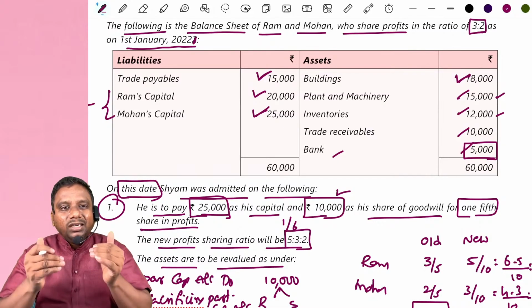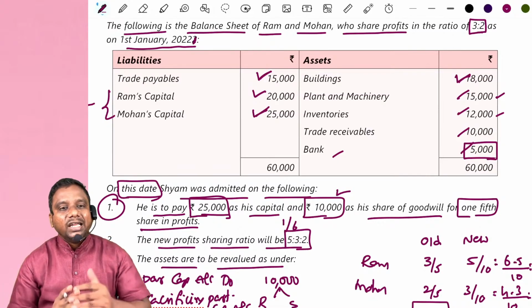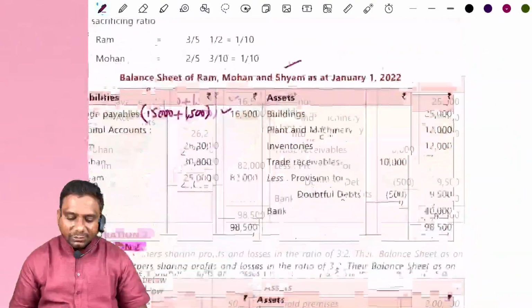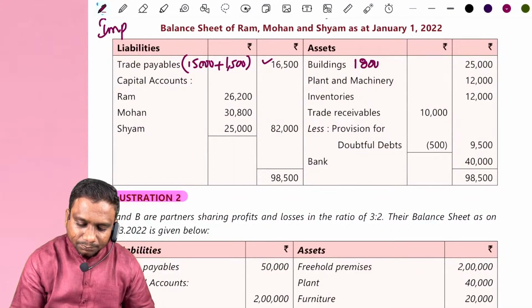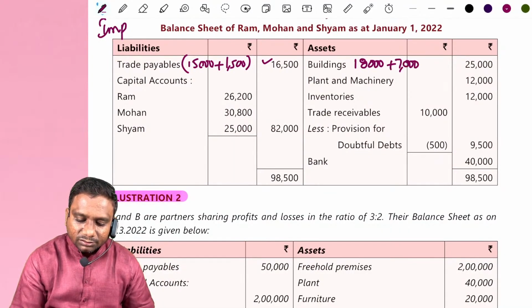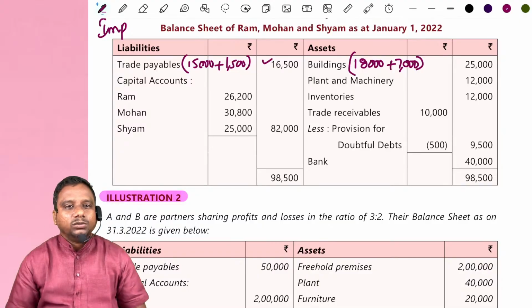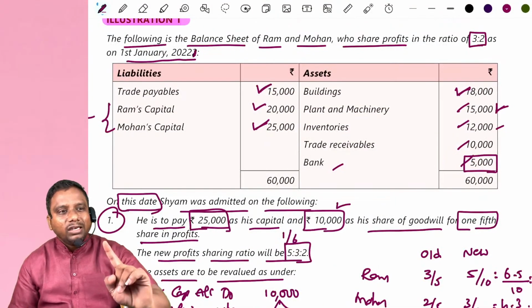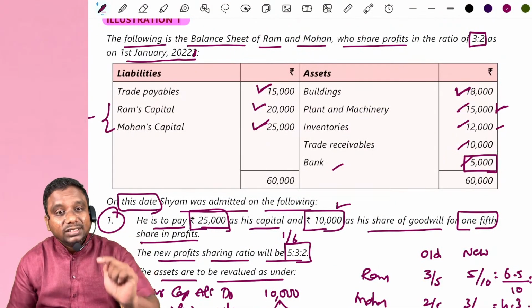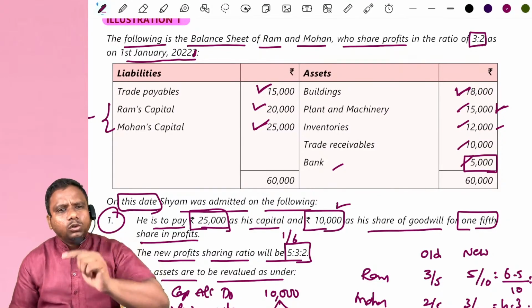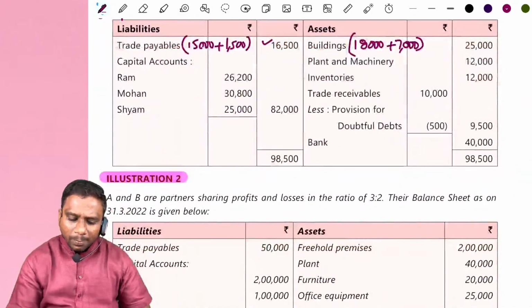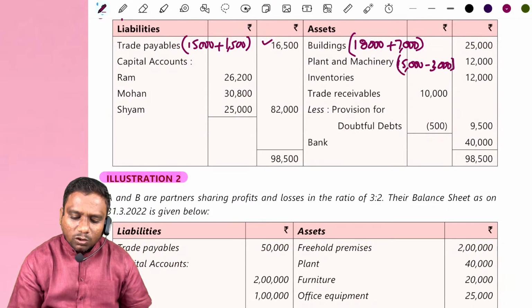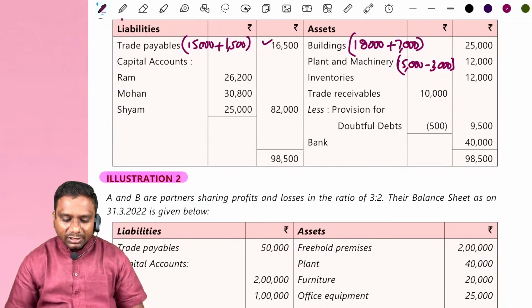Now come to building. Is the building value changed? Yes, sir. How much? 18,000 plus increase by 7,000, sir. Write down the same in the new balance sheet. 18,000 plus 7,000, 25,000. Over. Next. Sir, plant and machinery 15,000. Is there any change? Yes, sir. It is decreased by 3,000. Okay. Go to the new balance sheet. Earlier value 15,000 minus 3,000 decreased. New value automatically 12,000.